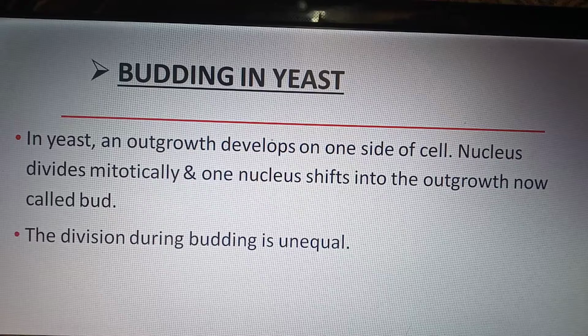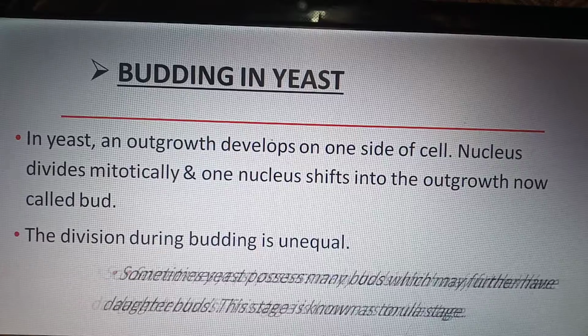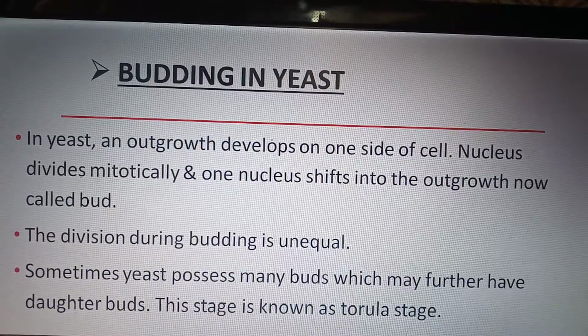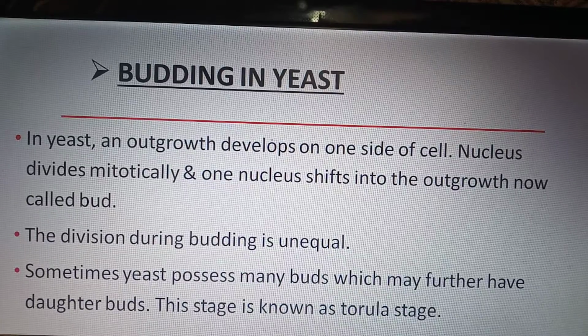Next, in budding the division is unequal, meaning sometimes the bud may be large or sometimes small. Sometimes yeast possess many buds which may further have daughter buds. This stage is known as the torula stage.